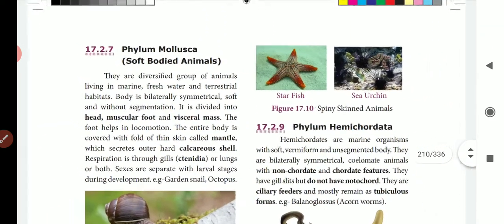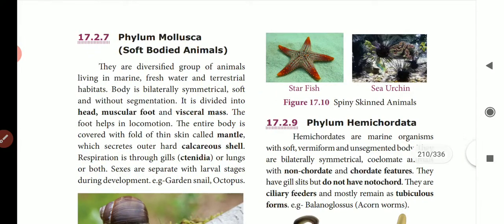Then the next one is phylum Mollusca. It is a large group of animals, and in this phylum we will study that large group. They live in marine, freshwater, and also terrestrial habitats. They are bilaterally symmetrical, have a soft body structure, and don't have any segments on their bodies.